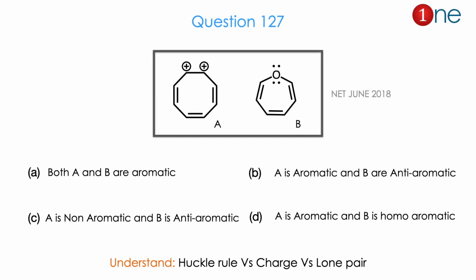Then the next question. You have the dication with an 8-member system and you have a 7-member system with a hetero oxygen atom. Here they are asking the status of aromaticity, whether A is aromatic, B is aromatic, or non-aromatic or anti-aromatic. So the 4 possibilities are here. From the 2 structures and aromaticity, you might guess the question is really about Huckel rule and the charge possessed by them and the lone pair of electron involvement. The answer is B. Let us see how.